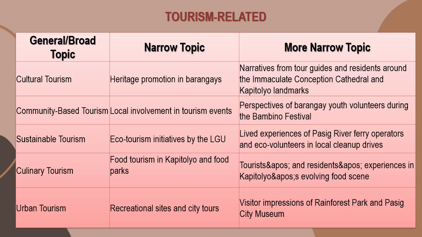We also have here tourism related. So first column, the topic. The second column, the narrow topic. And the third column is more narrow or more specific topic. So you may use these examples as your guide by the time that I ask you to propose your own research topic.